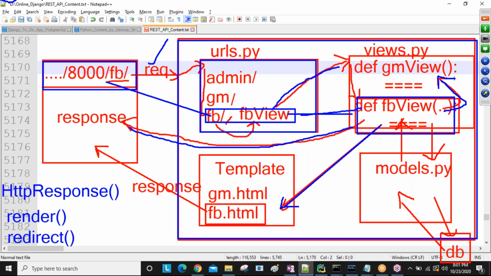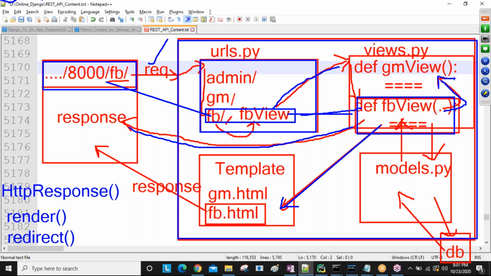And for view to template, use render. And for view to browser, if you want to send the response, use HttpResponse. Understand this one?